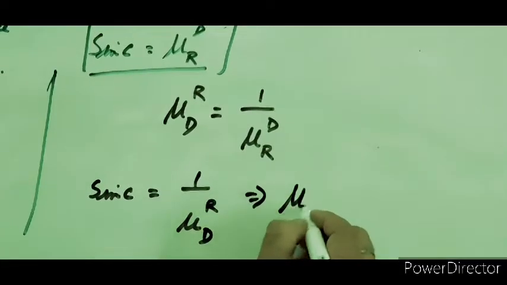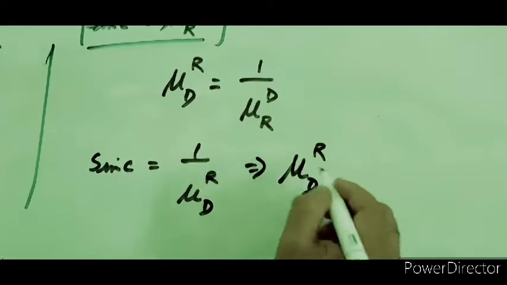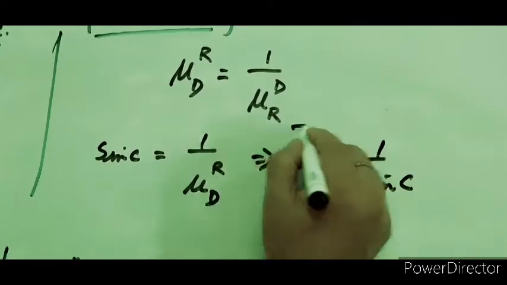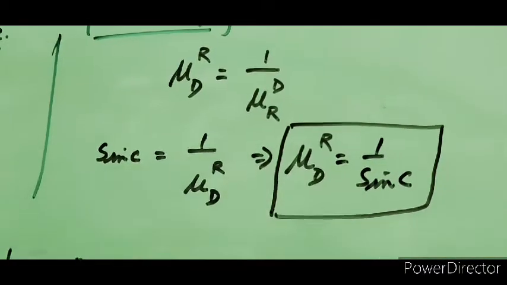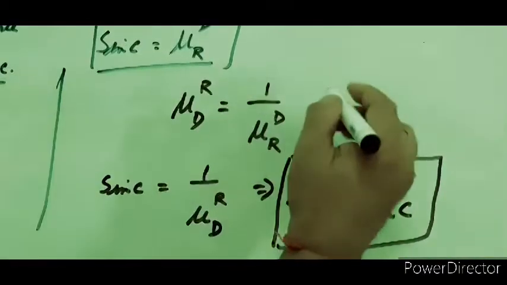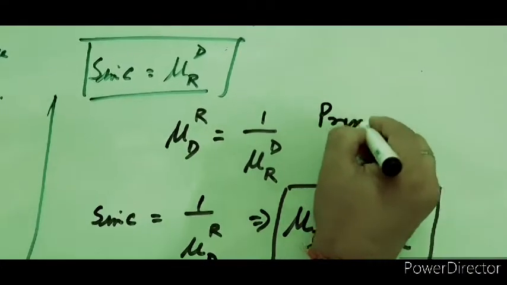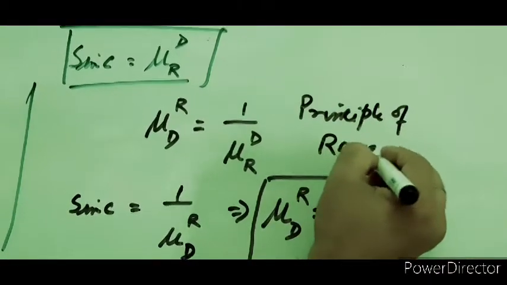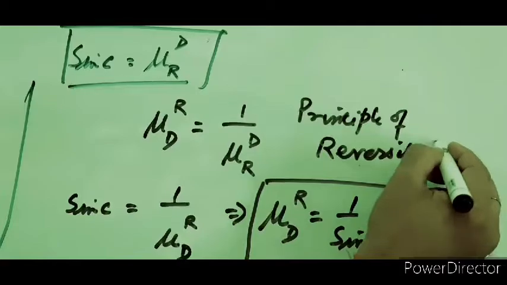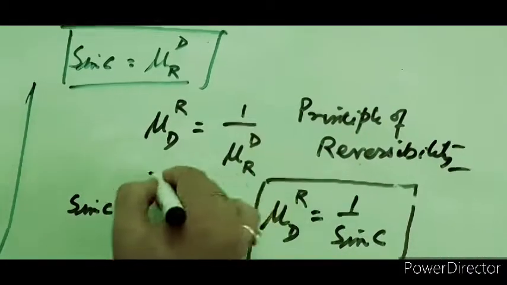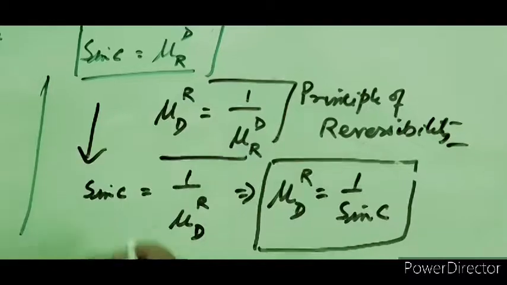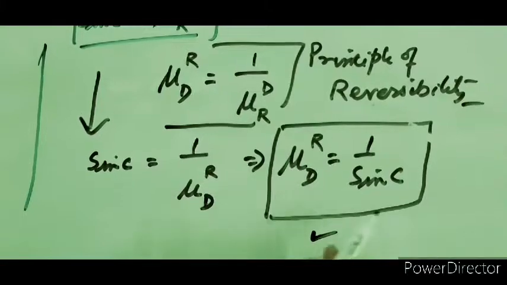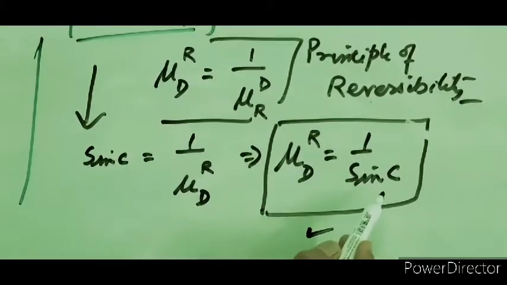So we can write the refractive index of d with respect to r, d means the denser medium with respect to the rarer medium, is equal to 1 by sine C. This is the important relation. So here we have used the principle of reversibility. With the help of the principle of reversibility, we have established a relation: the refractive index of the denser medium with respect to the rarer medium is equal to 1 by sine C. C is the critical angle.